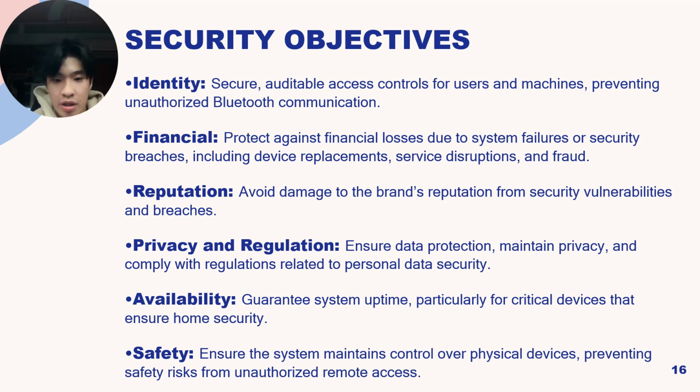For reputation, it must avoid damage to the brand's reputation from security vulnerabilities and breaches. As for privacy and regulation, it must ensure data protection, maintain privacy, and comply with regulations related to personal data security. For availability, it must guarantee system uptime, particularly for critical devices that ensure home security. Lastly, for safety, it must ensure the system maintains control over physical devices, preventing safety risks from unauthorized remote access.